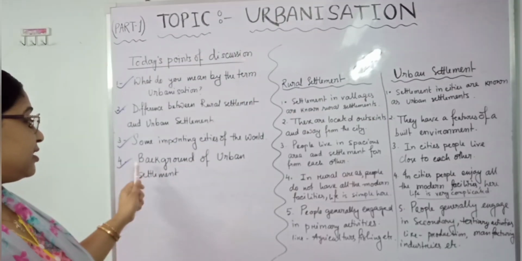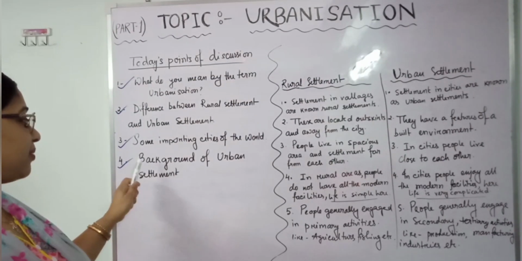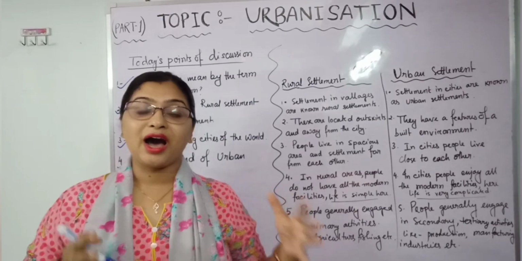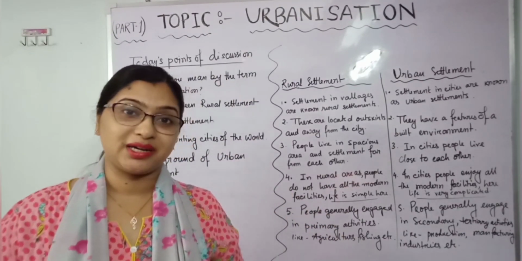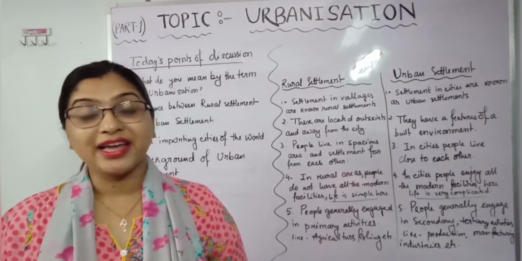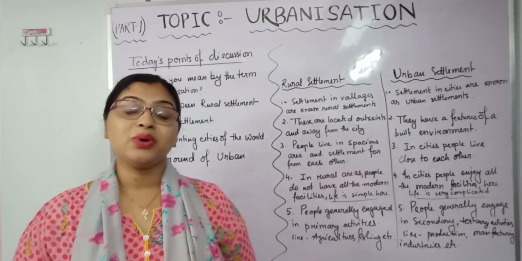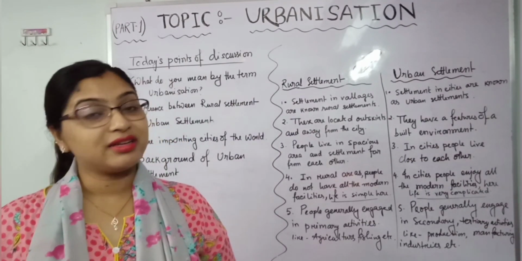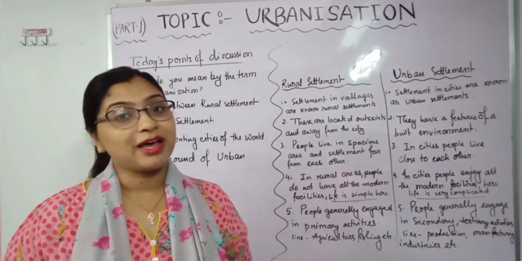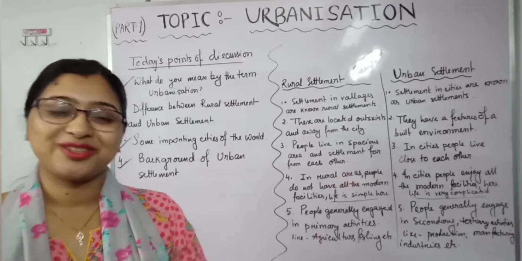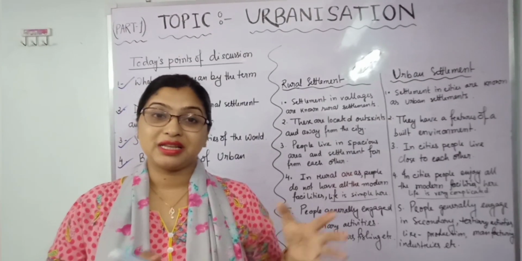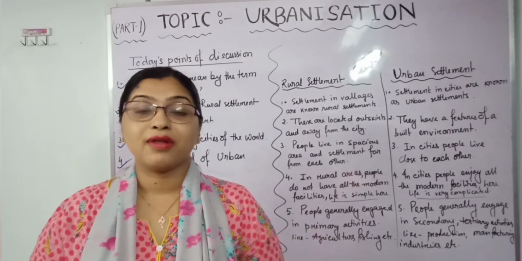Now, the background is a very important point: how urban settlement actually started. Do you know, students, how urban settlement actually started? Yes, you have read in 6th class about the ancient civilizations. You all know the ancient civilizations like the Indus Valley civilization, Chinese civilization, Egyptian civilization, Mesopotamian civilization.